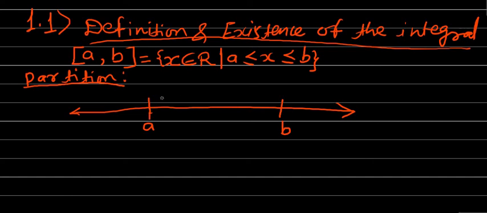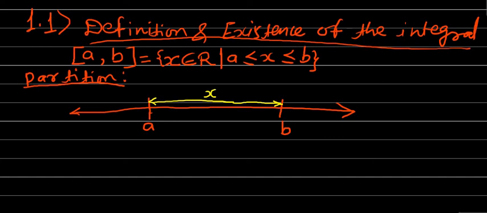So closed interval a to b means the set of all the real numbers which begin with a and go up to b, all the real numbers which lie between a and b, including both endpoints a and b. So x can take any value starting from a up to b. Likewise, we defined the closed interval in the 11th standard and it was revised in the first year also. So we will consider some examples of this closed interval a to b.